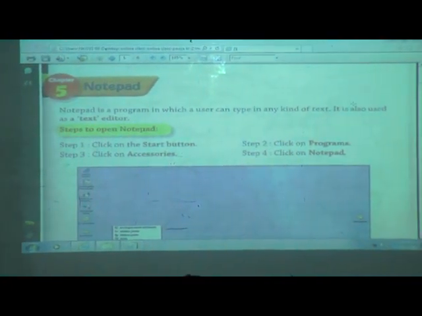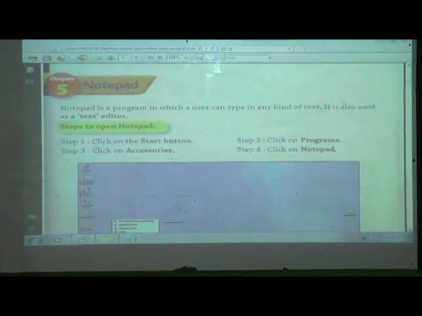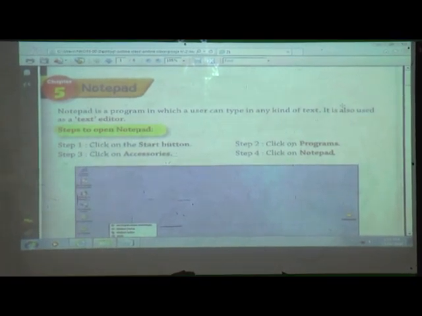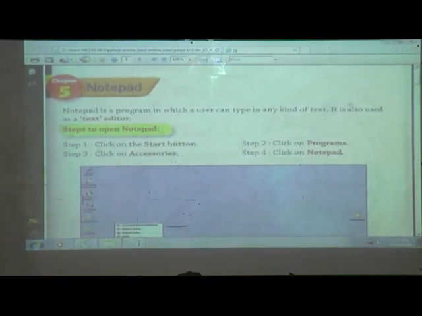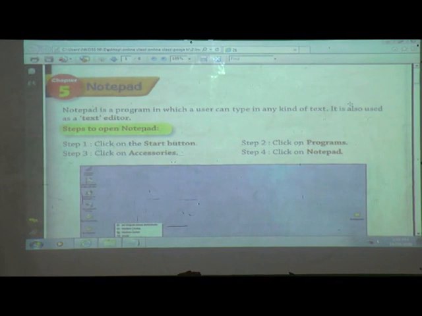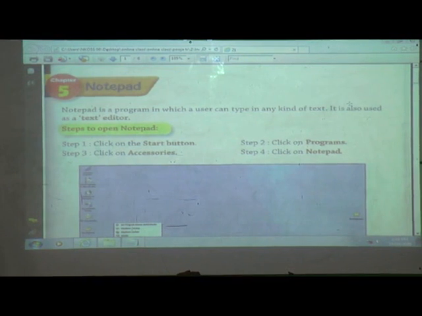In computer technology, firstly we will see what is meant by hardware and software, and whether Notepad is hardware or software. All the physical components of the computer are referred to as hardware, and all the computer programs are known as software. What is our chapter name? The chapter name is Notepad, right? Is Notepad hardware or software? Yes, Notepad is software.